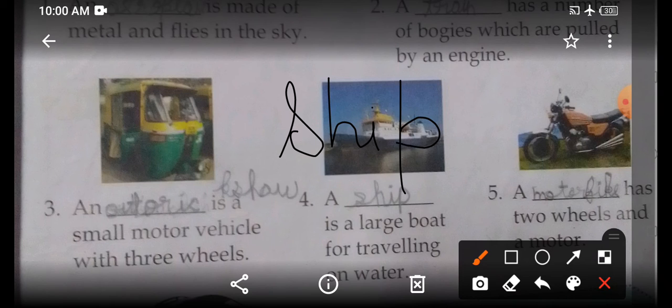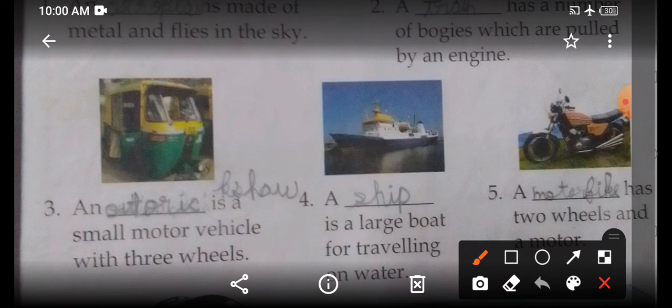S-H-I-P. Write down, children. A ship is a large boat for traveling on water. Now, children, I hope you have written this. S-H-I-P, ship. Now, look at the next picture.